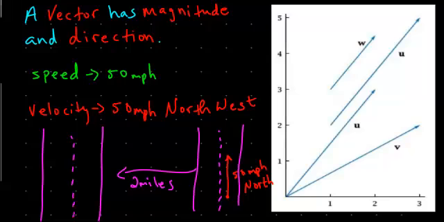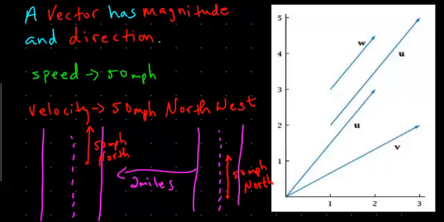And we have another car that's traveling 50 miles per hour north.